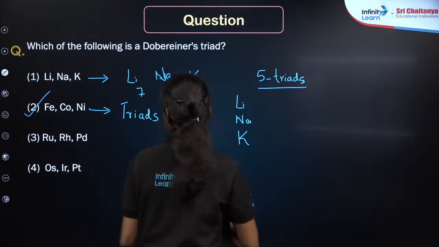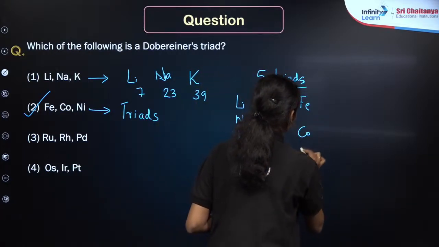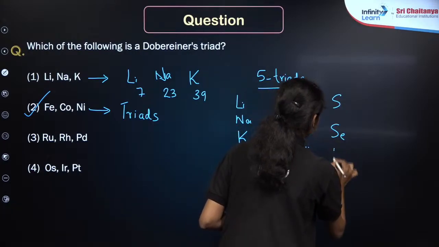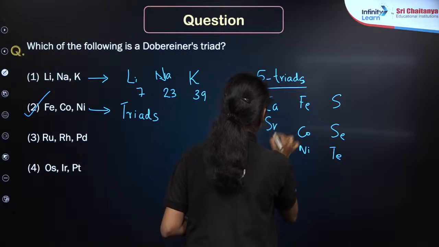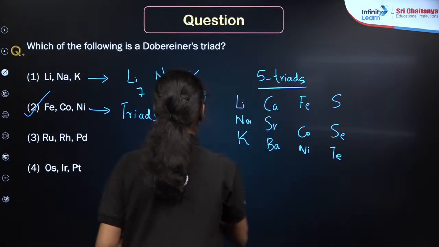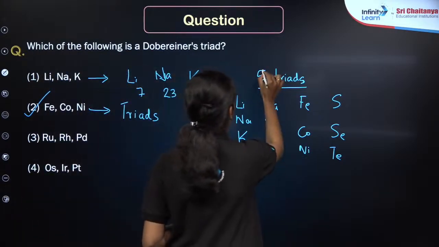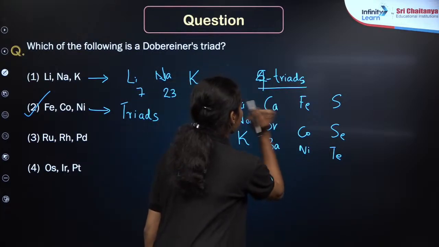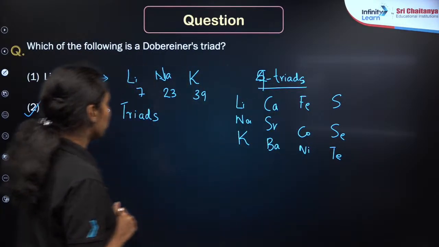Lithium, sodium and potassium, and iron, cobalt, nickel, sulfur, selenium and tellurium, and calcium, strontium and barium. Four triads, right? These 4 triads you have to remember from your examination point of view, right?